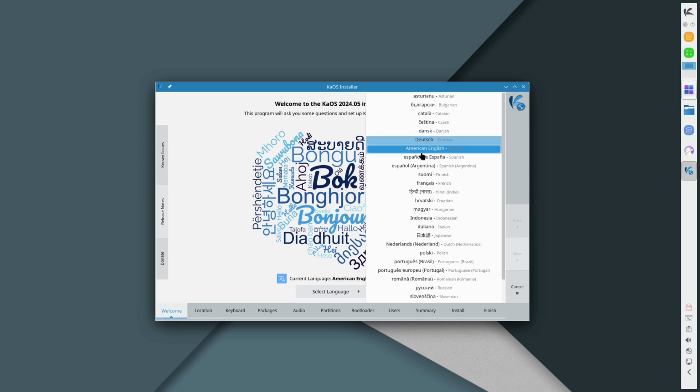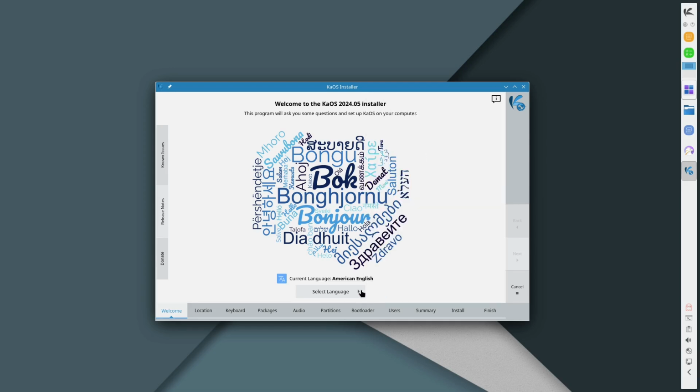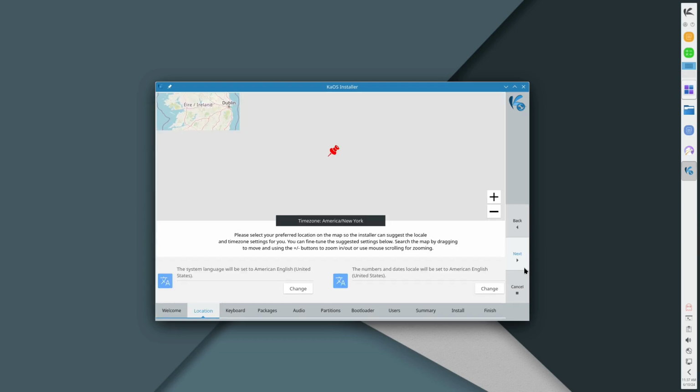So let's try. So that's one thing I had noticed in the past. I tried clicking everywhere else. We can't move on to next, but we don't have any indication. And from what a new user might see, it looks like we can't move on. Now, all of a sudden, the next button, if you notice, just showed up. So it'd be really nice if we could get something. I think this is something in the installer because I've seen this not just on KaOS. I've seen this on other distributions as well where we couldn't get past this initial step until something downloaded.